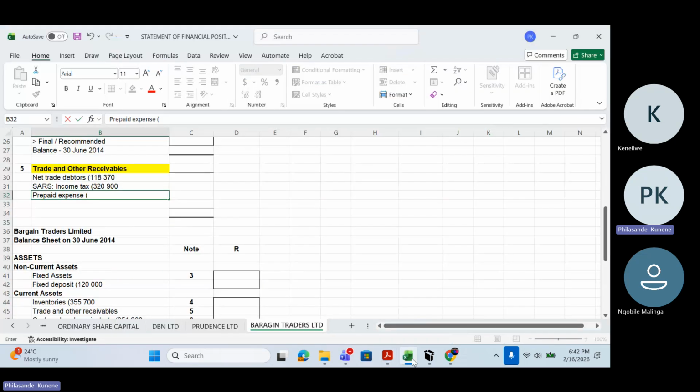And then what am I going to do for my workings? 29,832 divided by 12, right? And then after dividing it by 12, I need to multiply it by how many months? By 5 months, which is outside the accounting period. So how much am I going to have here as my prepaid expense? Because prepaid is only for 5 months.